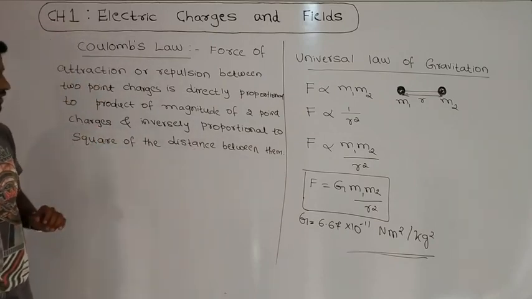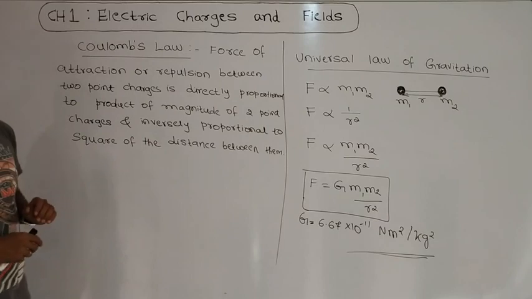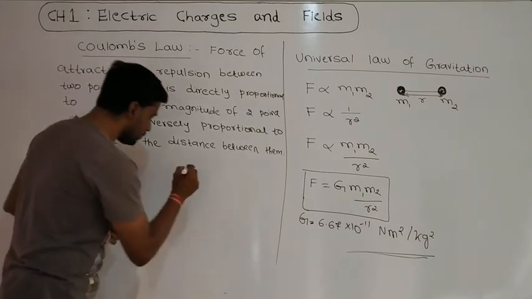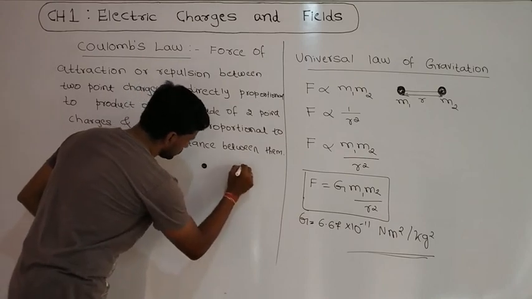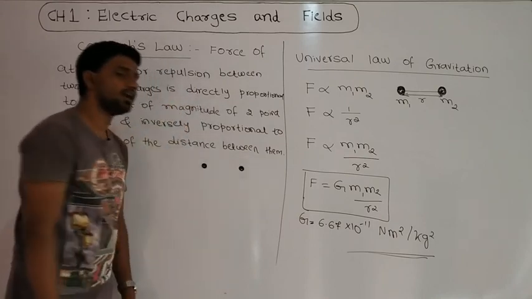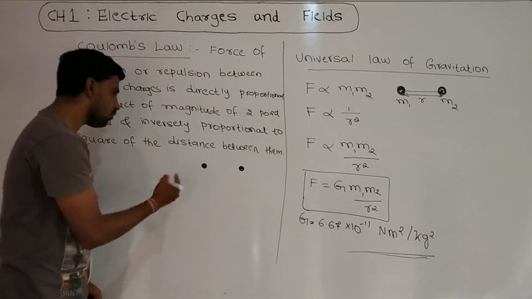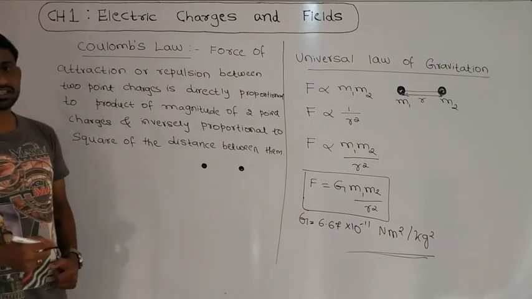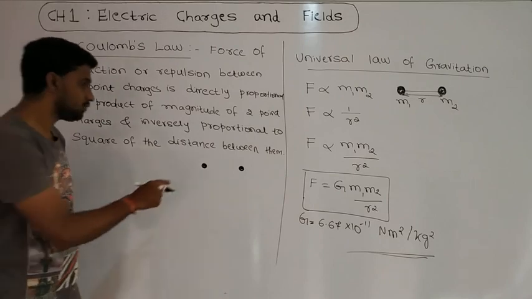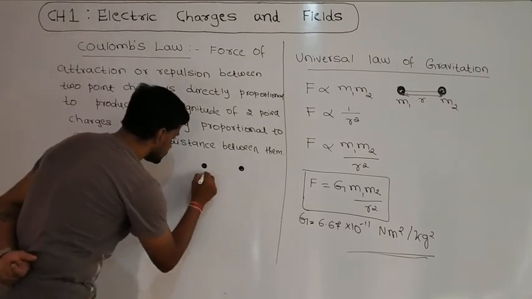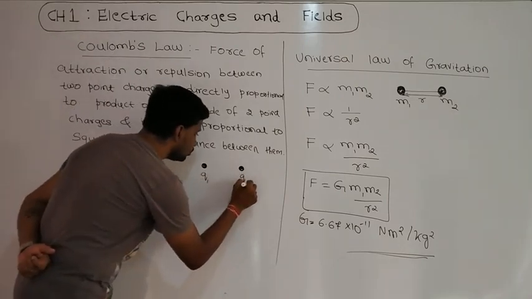Very important statement. According to this statement, suppose I consider two point charges. We know that point charges means the size of the charges is very small compared to the distance between them. Here I am considering two point charges, Q1 and Q2.